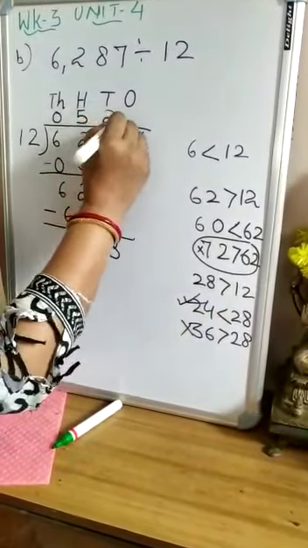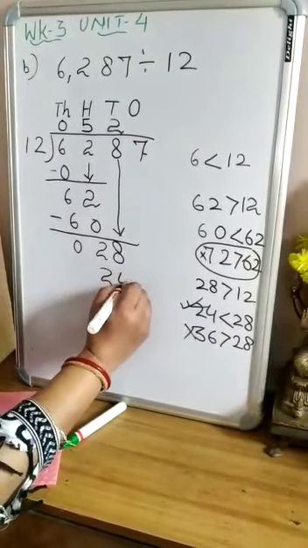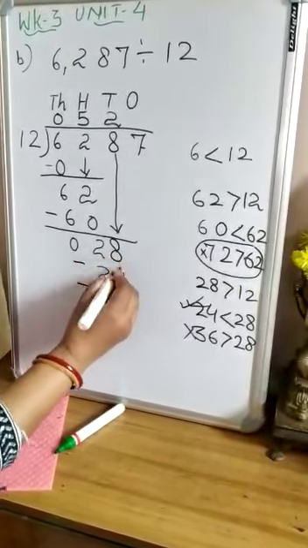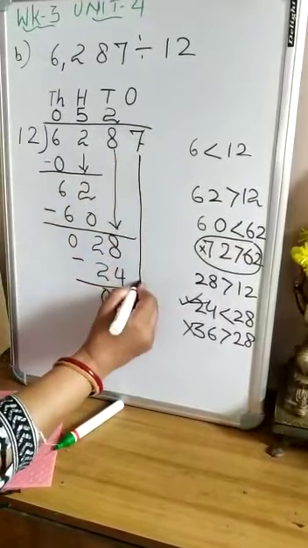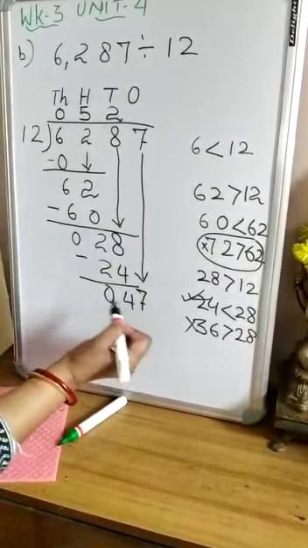So 2 will be in the tens place. 2 times of 12 is 24. Right? We subtract 28 minus 24. 8 minus 4 is 4. 2 minus 2 is 0. Now I will write down 7 ones along with 4 tens. Now it becomes 47 ones.